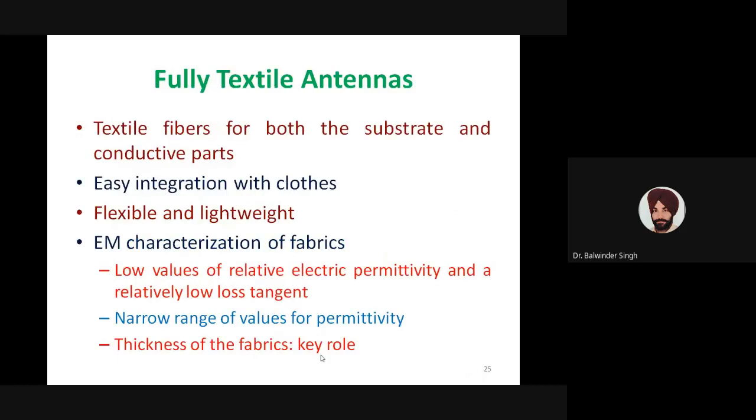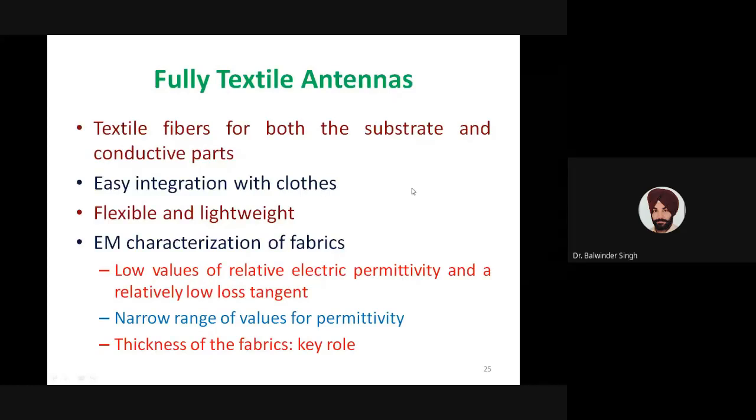Now we are going to discuss the second category of these flexible antennas, which are fully textile antennas. When we say fully textile antennas, both the substrate and conductive parts are implemented using textile fiber or fabrics. When both these parts are implemented using fabric or fibers, it is very easy to integrate with clothes, because compared to integrating adhesive copper tapes or other 3D printed solutions, the advantage of integrating a fully textile antenna will be greater as compared to the non-textile antennas.